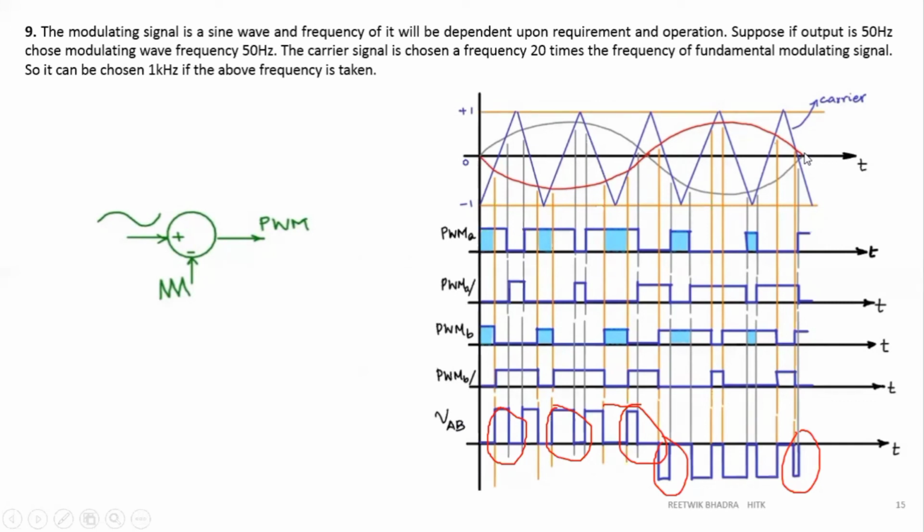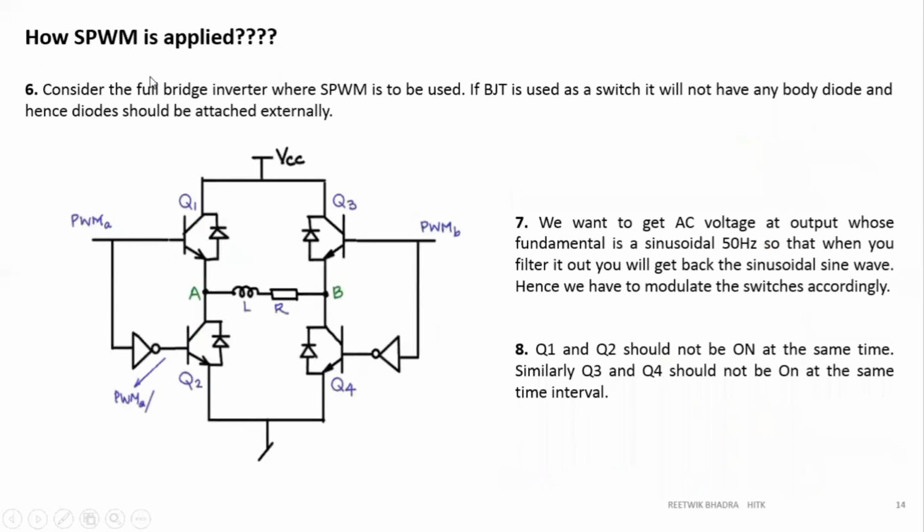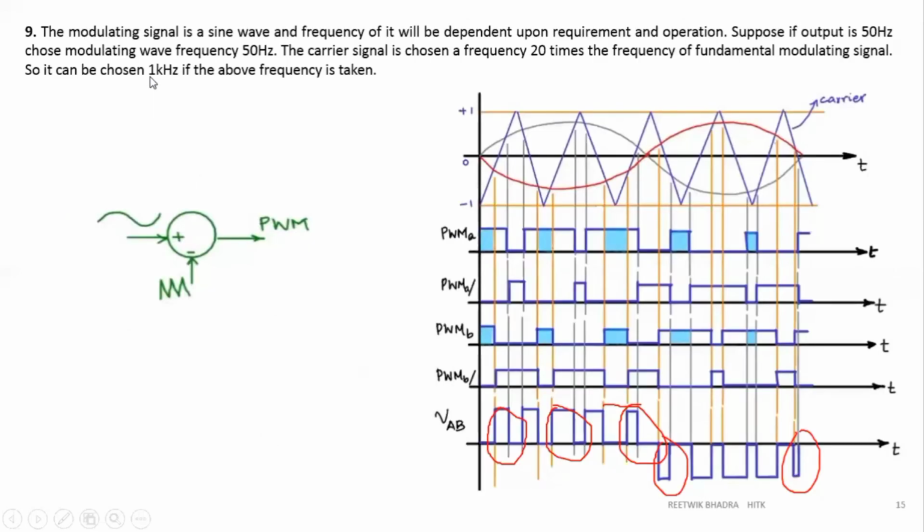The carrier waveform frequency is generally taken as 20 times that. It is a general practice to take 20 times that, and you can take more than that also, no problem. So 20 times 50 hertz gives you 1 kilohertz. And BJTs, MOSFETs and IGBTs are high frequency devices, so 1 kilohertz is their normal operation, no problem.